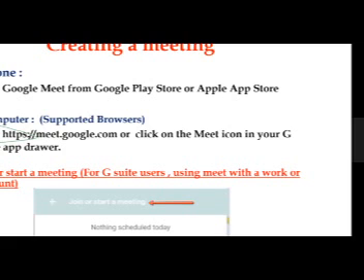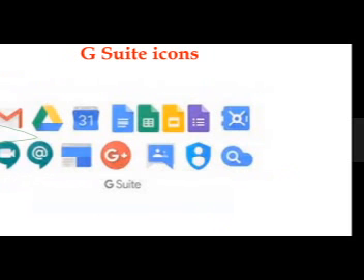If you're handling Google Meet on your browser, you can simply log in to meet.google.com or directly click on the icon which is available on your screen. So this is the icon on the screen which will be available for you. You can directly start the meeting.